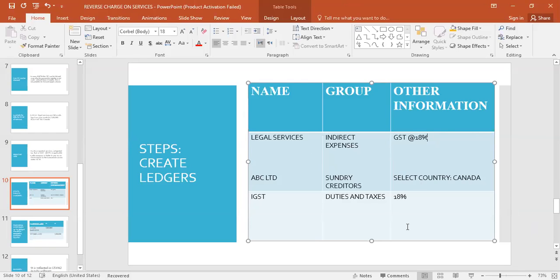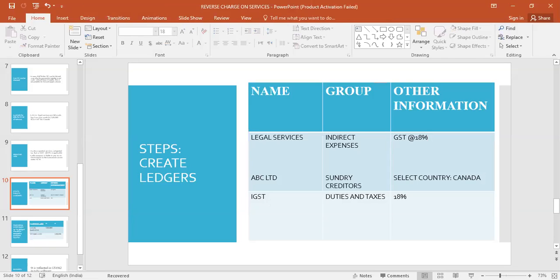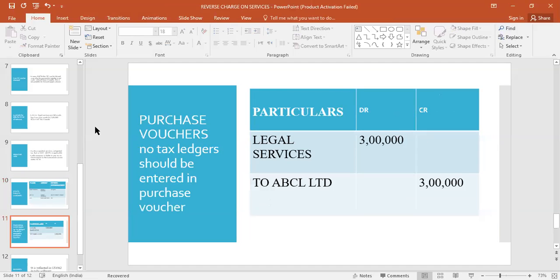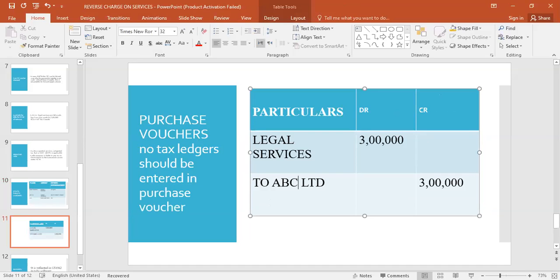Now here you have to create a separate IGST ledger. These are the three ledgers you have to create. Then you have to enter the purchase voucher, because you are buying services. The journal entry is Legal Services debit to ABC Limited. This is ABC Limited. You have to enter it in the purchase voucher ledger entry.